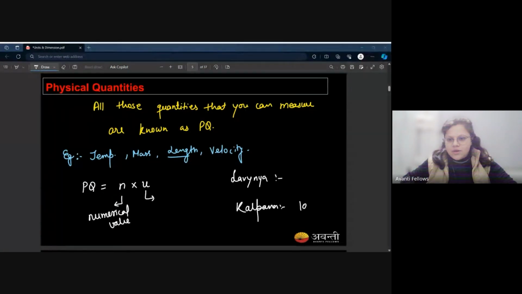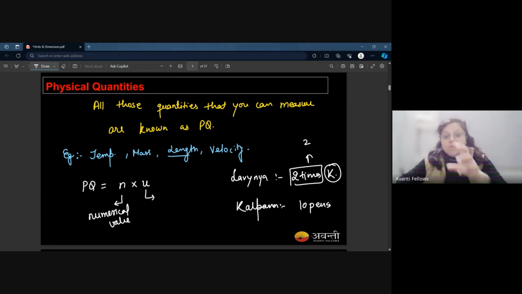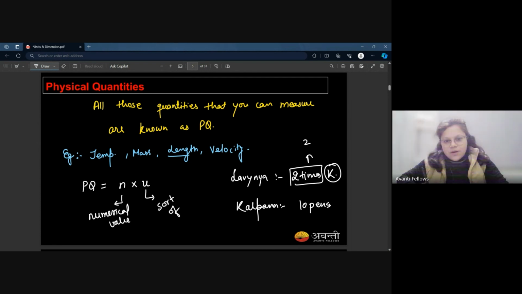Then I asked Lavanya, how many pens have you bought? She said two times of Kalpana, two times more than Kalpana. Do you get this point? This two times is a numerical value. And when I said more than Kalpana, Kalpana is the unit over here. Yes, ma'am. It's a sort of comparison. So actually, that's how you define a physical quantity.